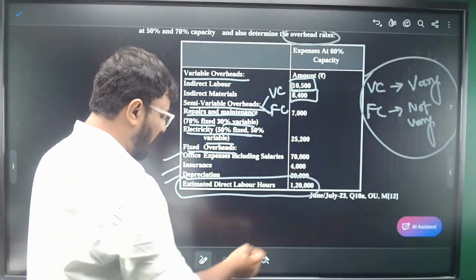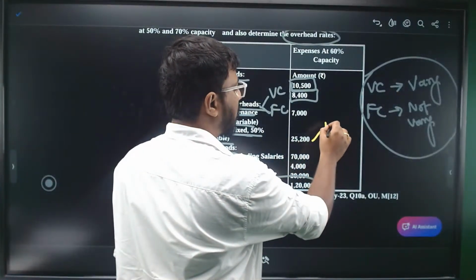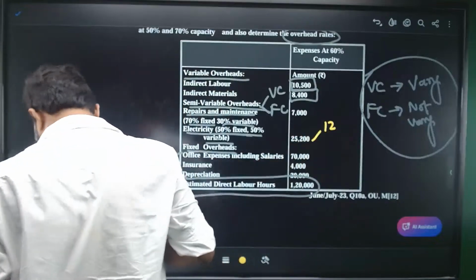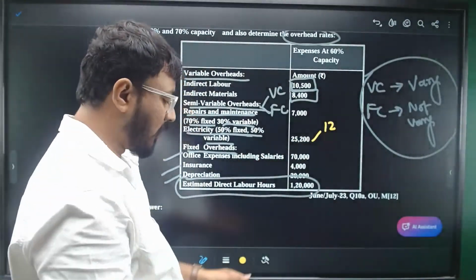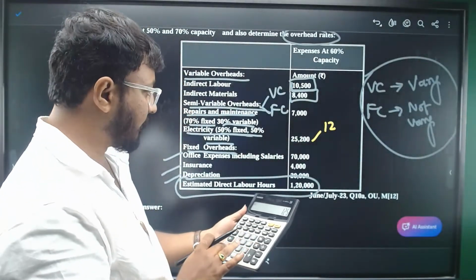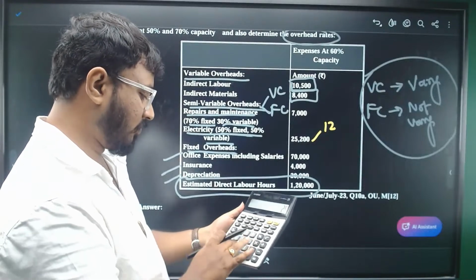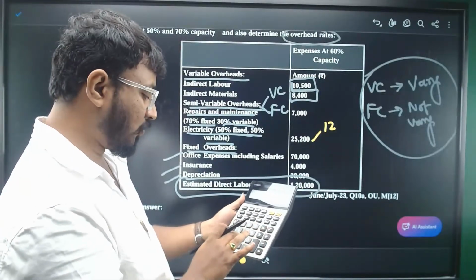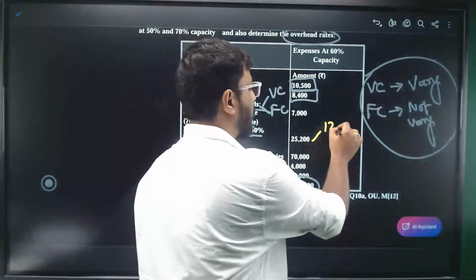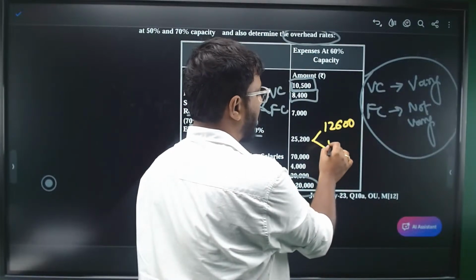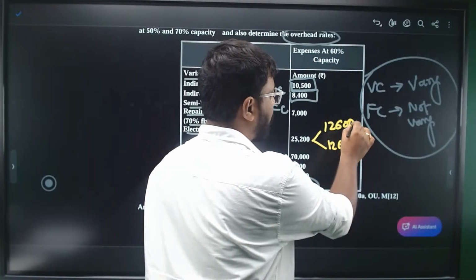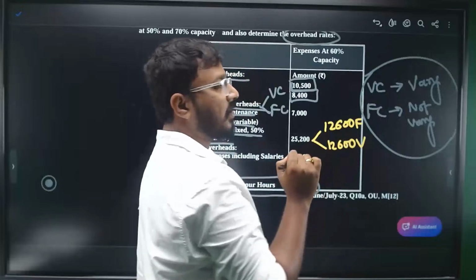In this, 50% is fixed, so how much will that be? 25,200 divided by 2, sorry, 12,600 and 12,600. 12,600 is fixed, 12,600 is variable.